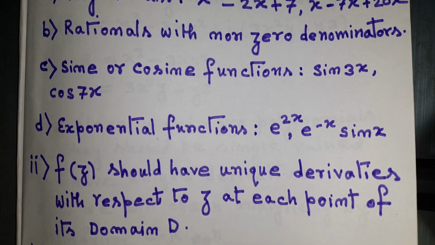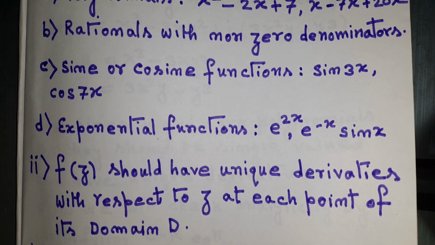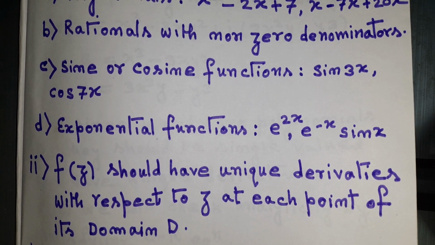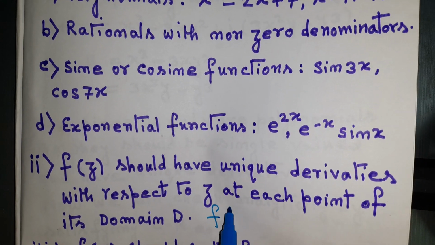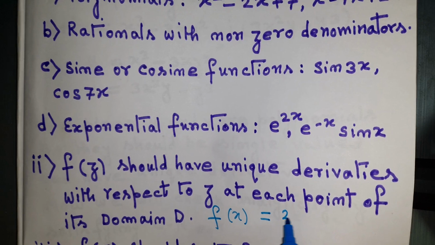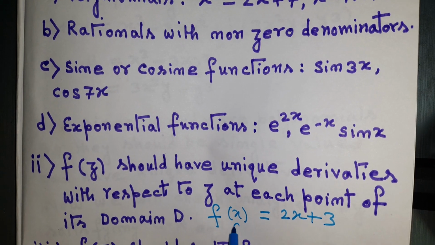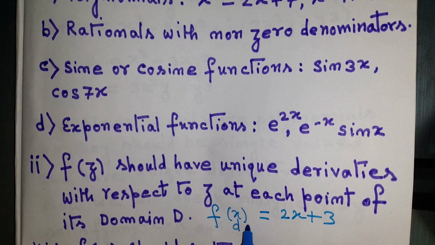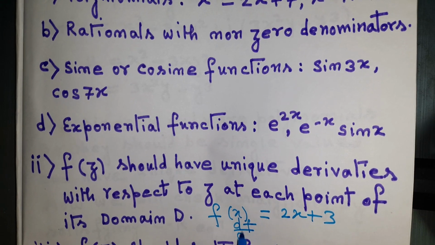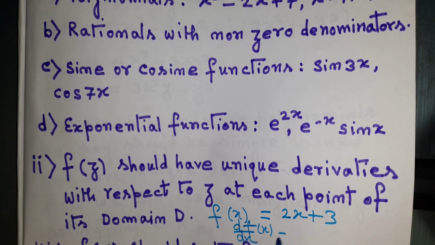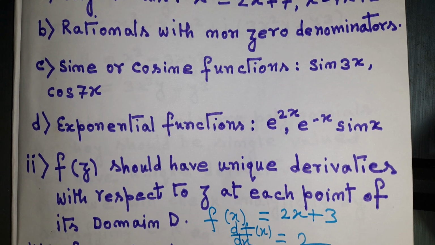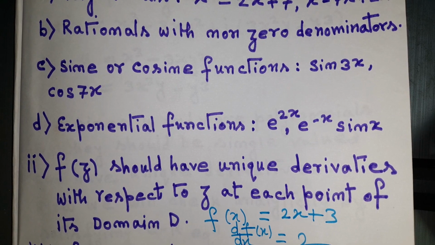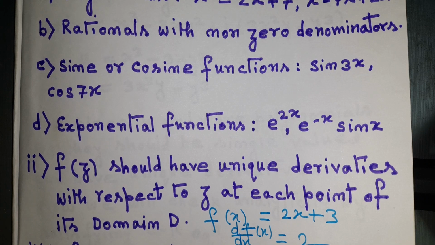F(z) should have a unique derivative with respect to z at each point of its domain D. Let us suppose we consider the function f(x) equal to 2x plus 3. Then what will be del f by del x? That will be 2, correct? So it should have some unique derivative.